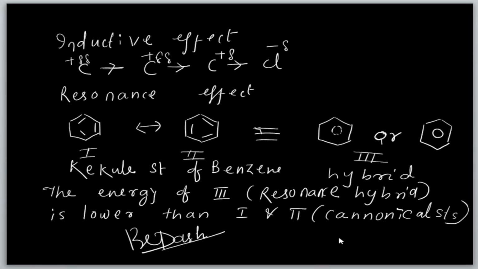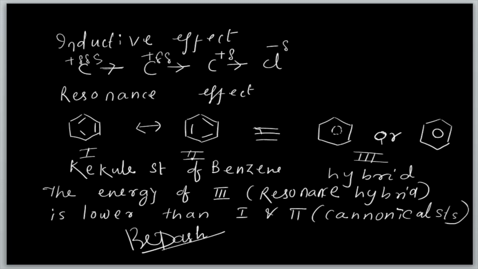Now you can see how the inductive effect takes place. See, this is the chlorine, minus delta, and gradually plus delta, plus 2 delta, and plus 3 delta. Here also 1 delta is there.